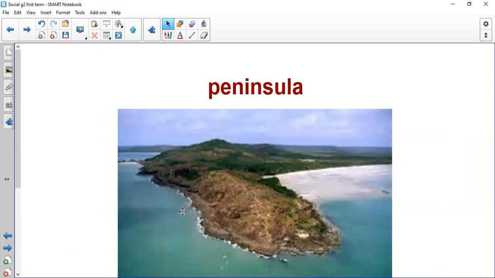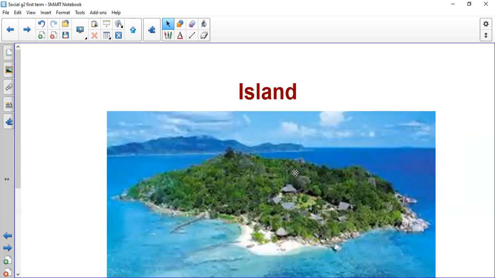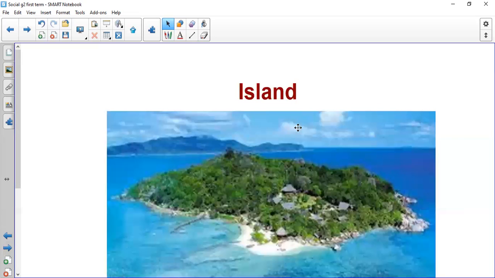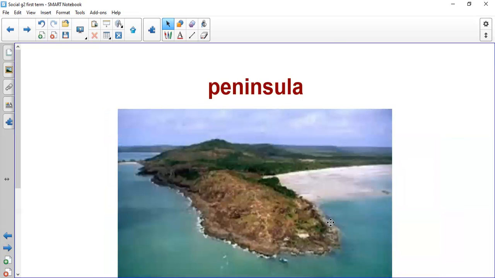Peninsula is land with water on three sides. Look at the difference between the island and the peninsula. In the island, the water is surrounding this land from all the sides. But in the peninsula, we will find that the water is surrounding this land from three sides only, because the fourth side has land here.